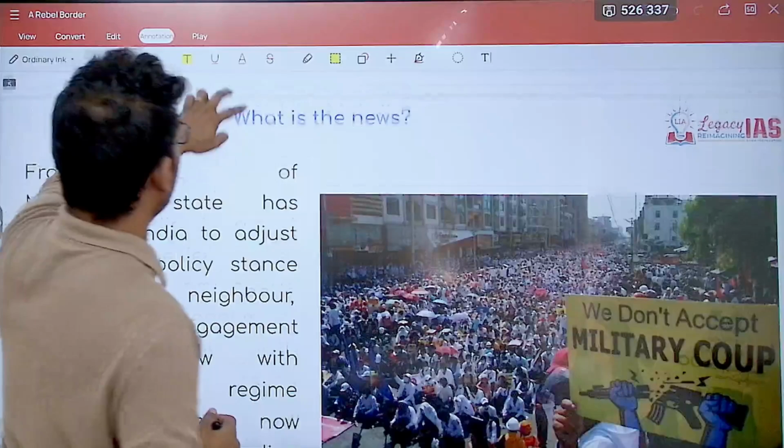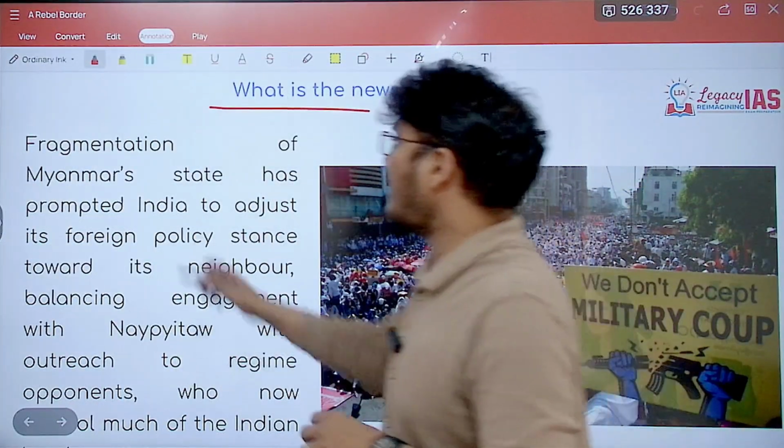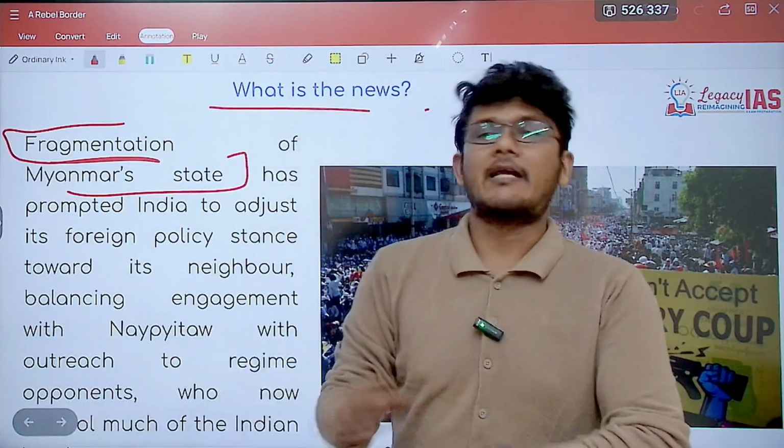So now let's get started with the news. So what is the news all about? It is about the fragmentation of Myanmar state. Fragmentation of Myanmar state has happened.